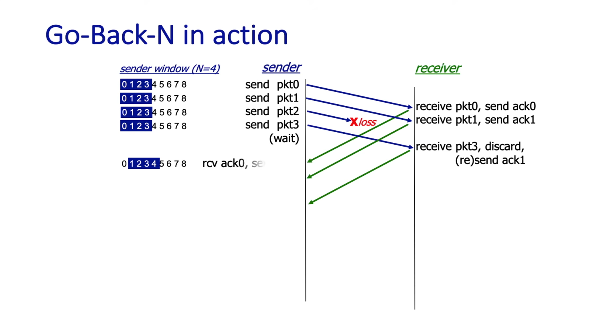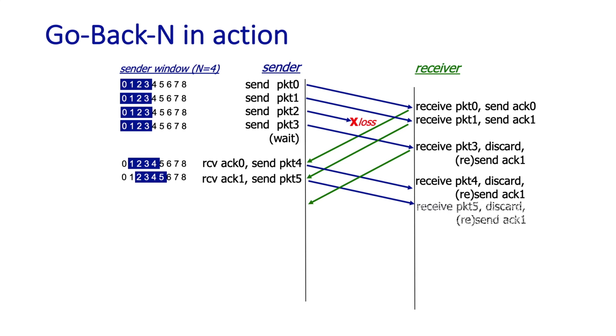When ACK 0 is received, that's the lowest sequence number in the window, so now the window can move forward on the sending side. When ACK 1 is received, the window moves forward again and packet 5 is sent, and so on. And lastly, let's take a look at what happens when ACK 1 is received here. In this case, this is a duplicate ACK and it's going to be just ignored at the sender. Now let's take a look at the receiver and see what happens when packets 4 and 5 are received. In both cases, these will be discarded because packet 2 has yet to be received, and the receiver will respond with a duplicate ACK 1 acknowledging the last correctly received in-order packet, which was packet 1.